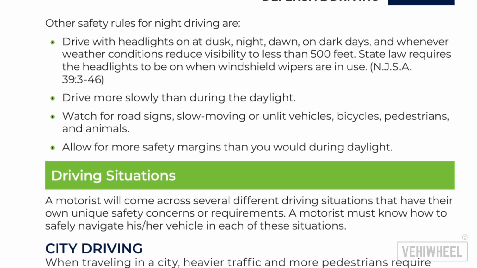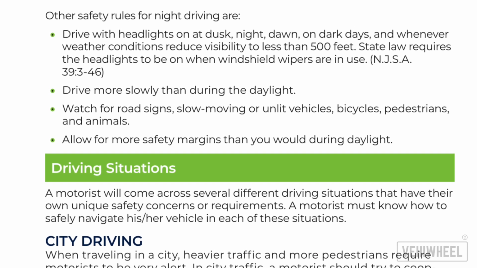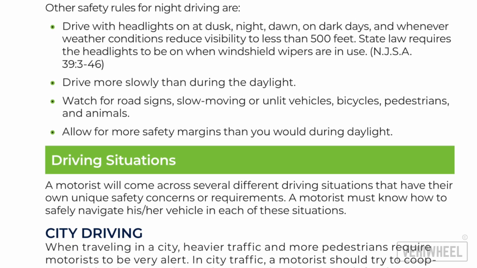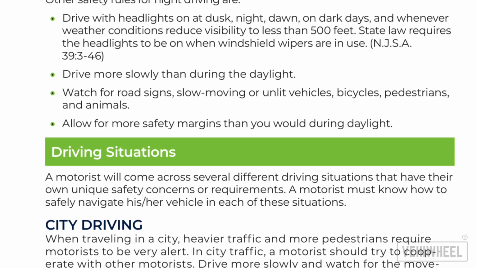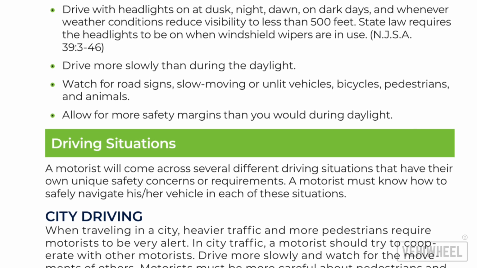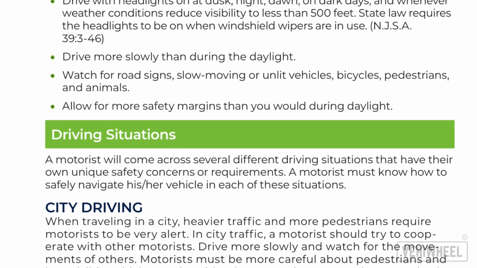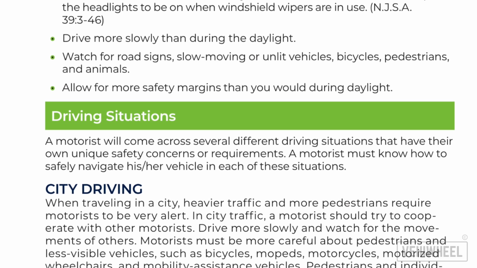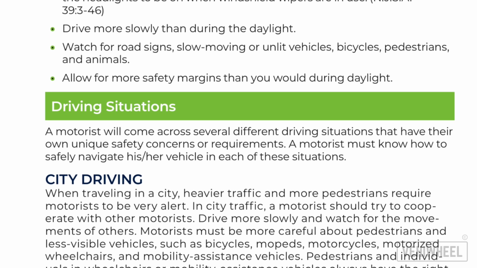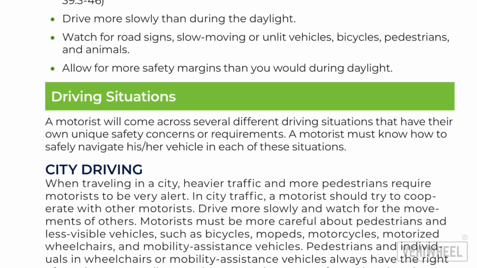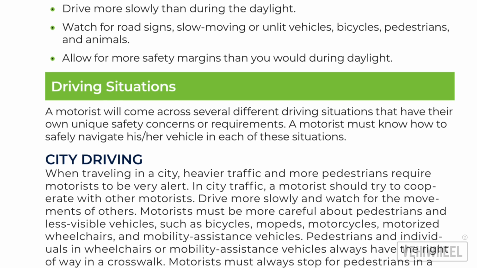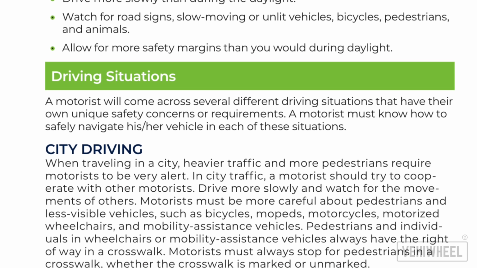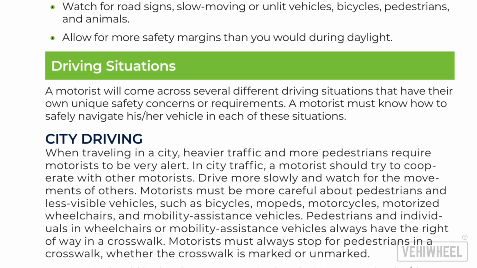Section 13. Driving situations. A motorist will come across several different driving situations that have their own unique safety concerns or requirements. A motorist must know how to safely navigate his/her vehicle in each of these situations. City driving. When traveling in a city, heavier traffic and more pedestrians require motorists to be very alert. In city traffic, a motorist should try to cooperate with other motorists. Drive more slowly and watch for the movements of others.